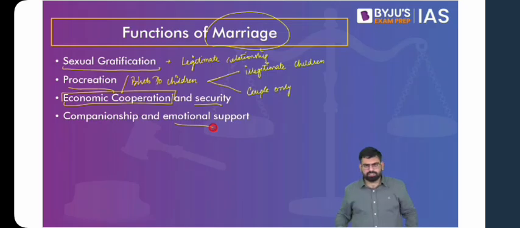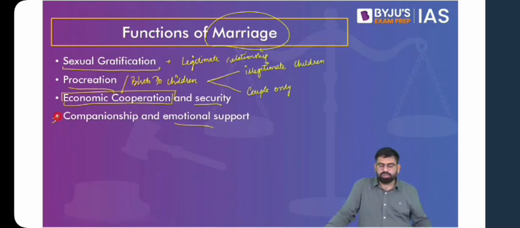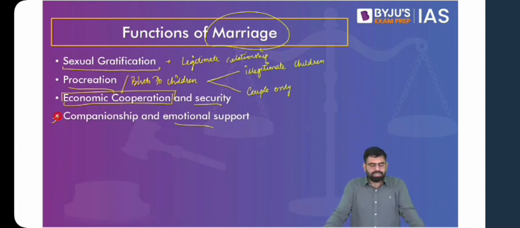So these are basic functions of marriage that have been performed in the past. Now, increasingly, as I mentioned, psychological or emotional support was not considered a major function of the family, but it is increasingly being looked to, because with modernizing forces and the spread of individualism, more and more people need emotional support, and the family as an institution, rather marriage, is looked at more as a matter of emotional support as well.